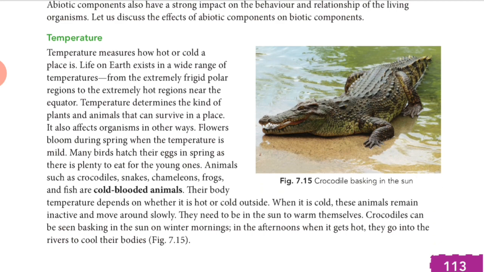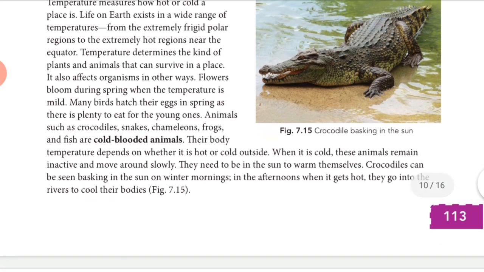So first of all, let's start with it. At different places, different types of animals survive. For example, if we see the desert area, it is a very hot climate, right? So only camels can survive over there. That means animals who need very little water can survive there. Now if we discuss the polar region, polar bears, animals which have thick fur and blubber, these types of animals can survive.